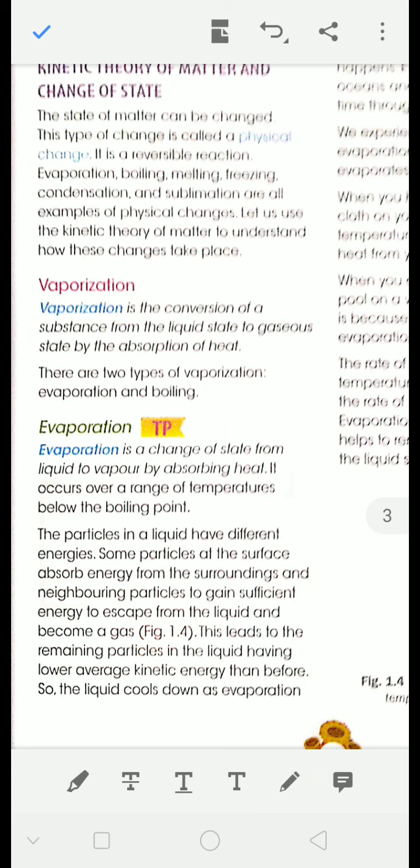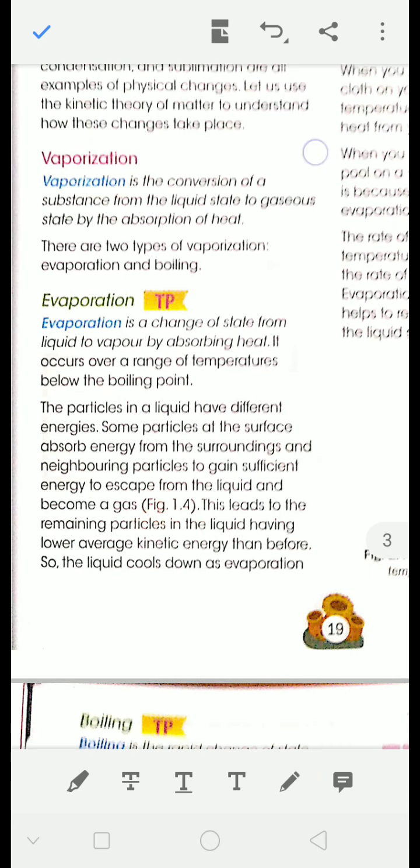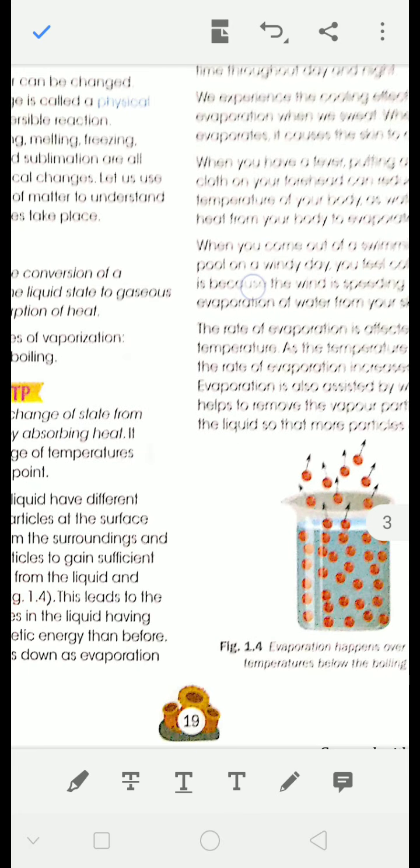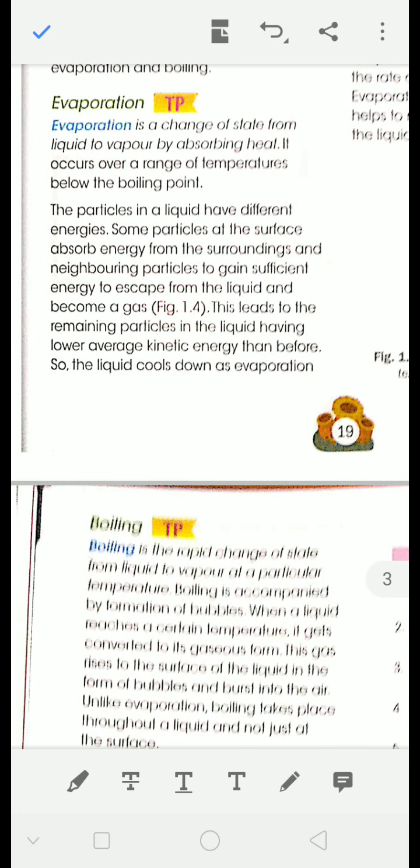Vaporization is the process of conversion of liquid into vapor. Now there are two types, evaporation and boiling. Evaporation means what? Evaporation is the rate of change of liquid to vapor at any temperature.